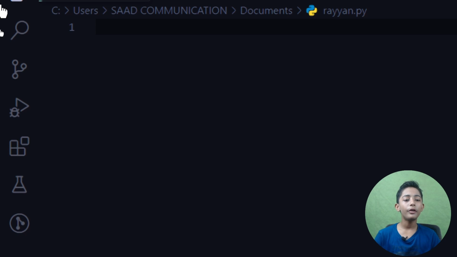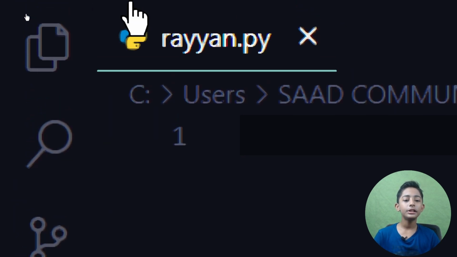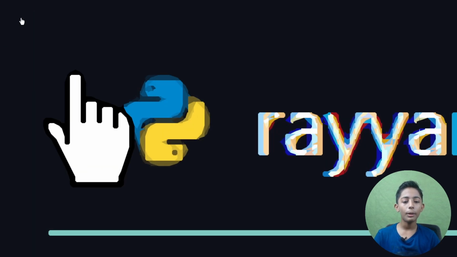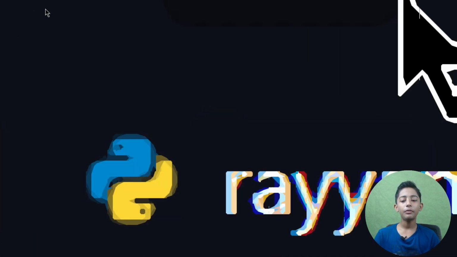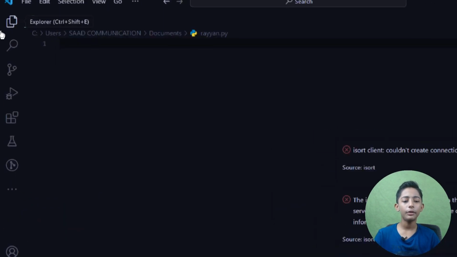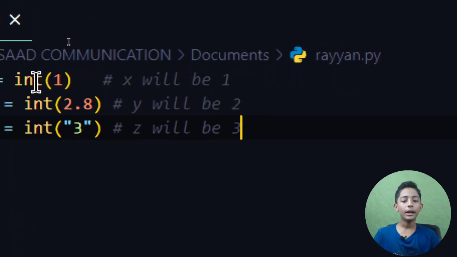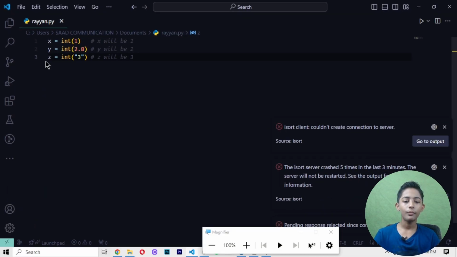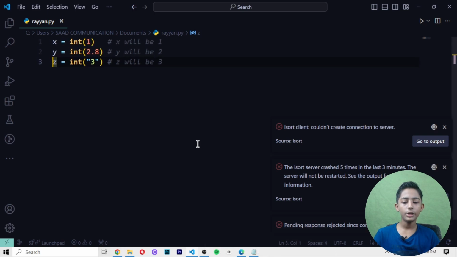Now here you can see my Python file has been made. To confirm that this is a Python file, the Python logo appears. If the Python logo does not appear, that means your Python file has not been made. So now you can see my Python file has been made. So I paste this code, and now I zoom in like that.